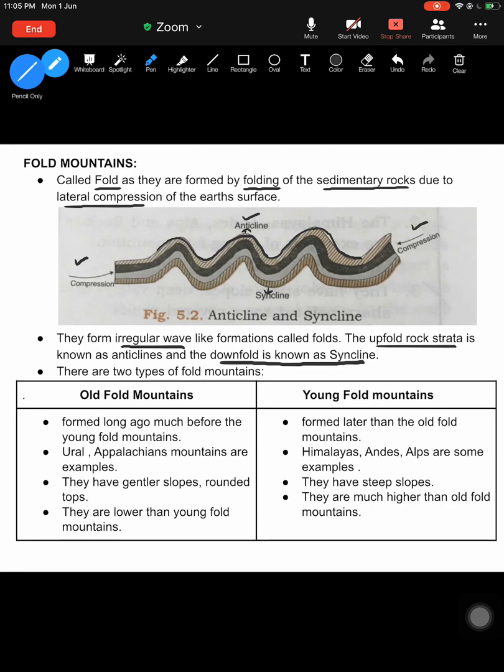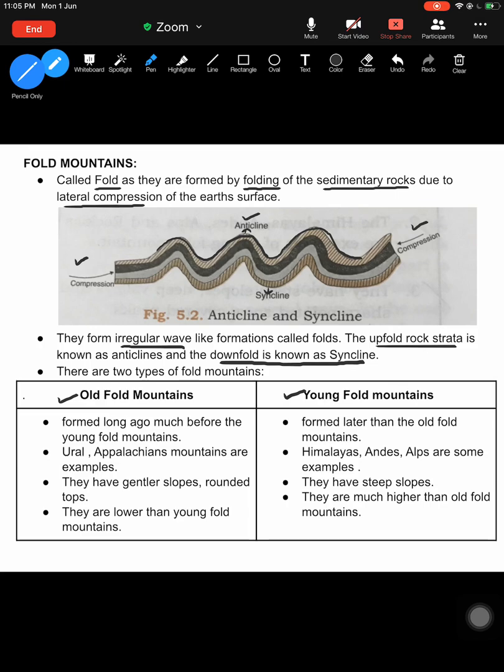So the upfold rock layer of the fold mountain is known as the anticline, and the downfold is known as the syncline. Now, there are two types of fold mountains: old fold mountains and young fold mountains. Let's try to understand what they are. From the term itself, old fold mountains are mountains which have been formed over 200 million years ago.